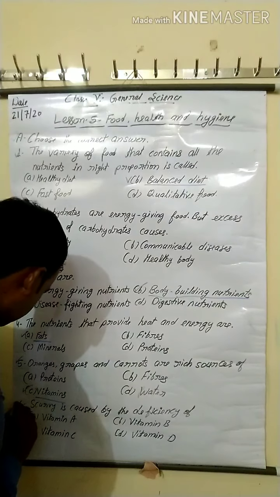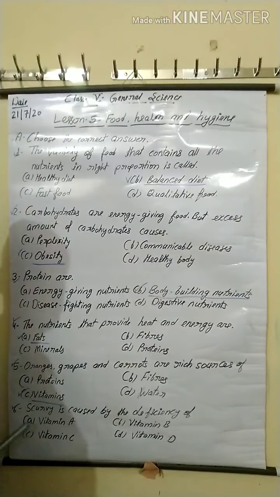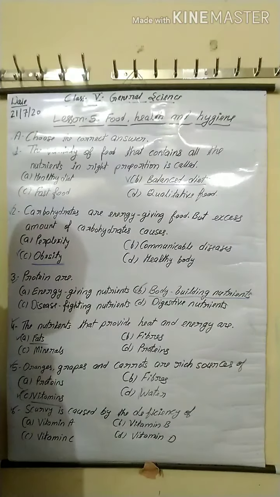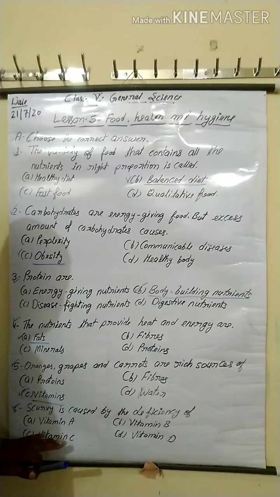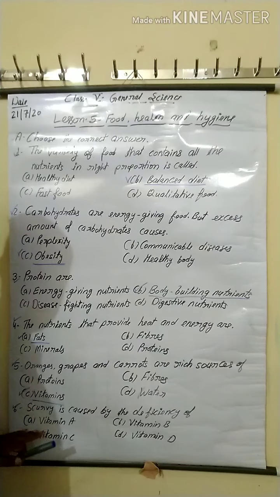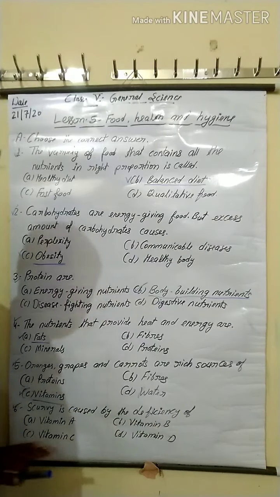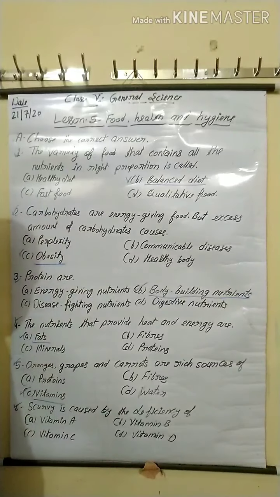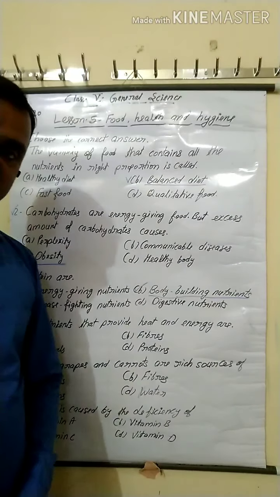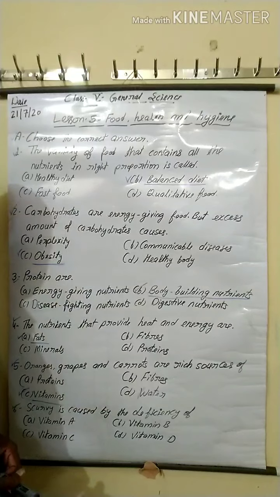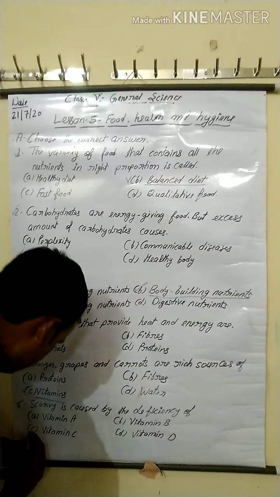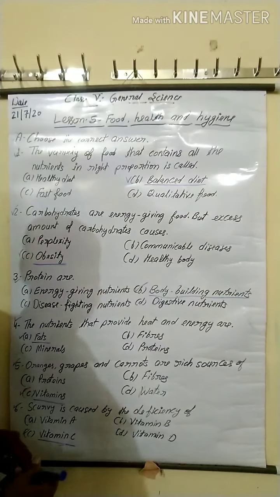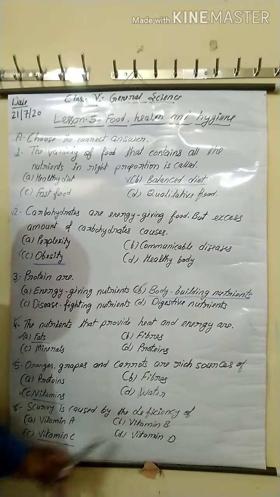Question number 6. Scurvy is caused by the deficiency of which vitamin? Vitamin A, B, C, D. Option C is correct, vitamin C. Scurvy is caused by the deficiency of vitamin C.